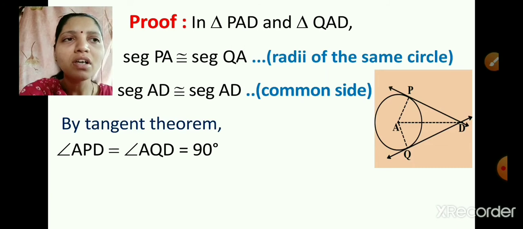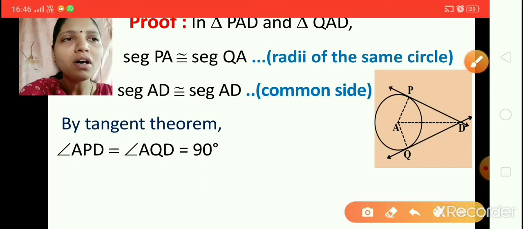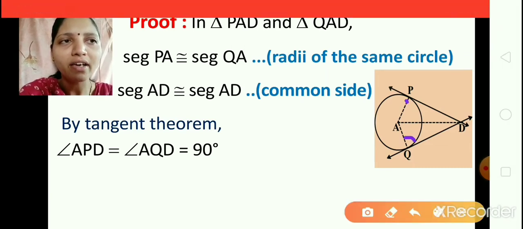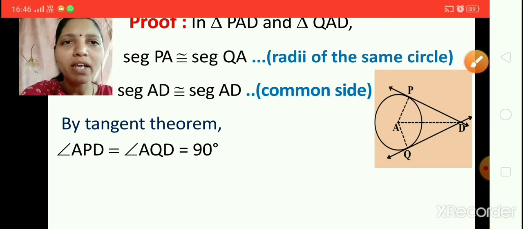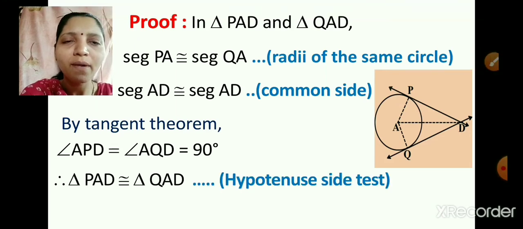It will form a 90-degree angle. So we can write angle APD is equal to angle AQD, which is equal to 90 degrees. Therefore we can say that triangle PAD is congruent to triangle QAD by the hypotenuse side test.